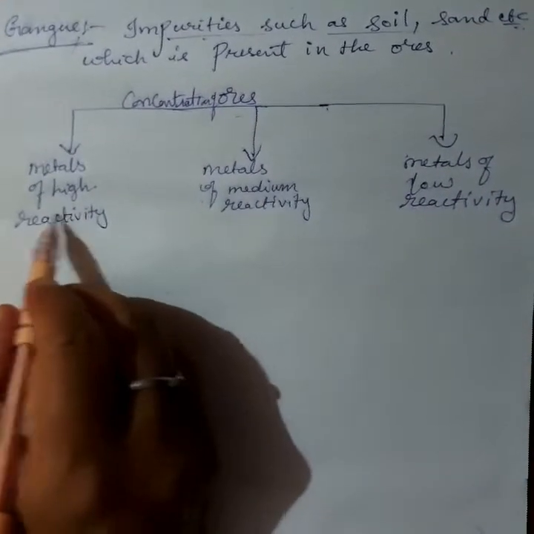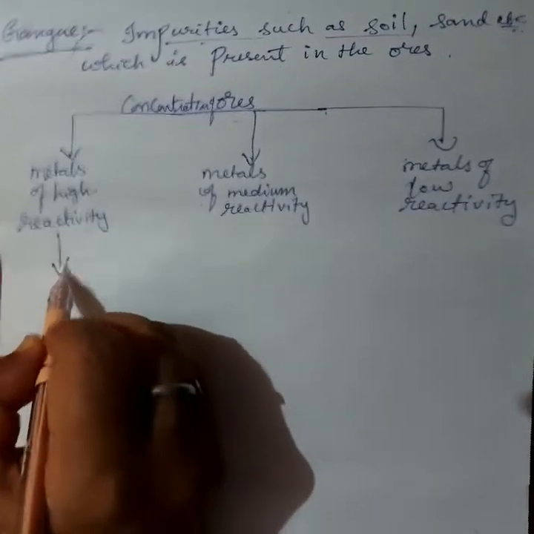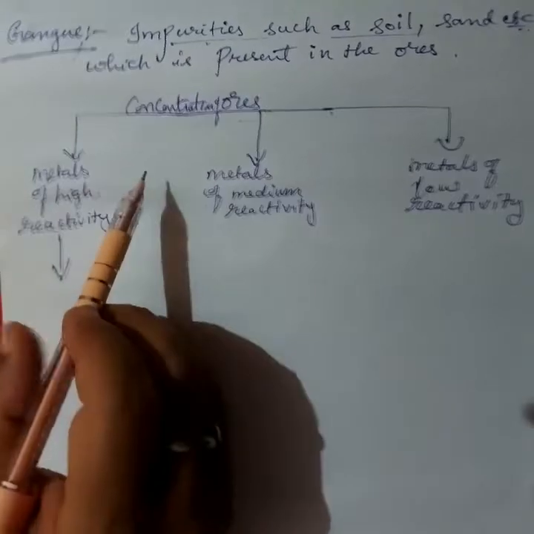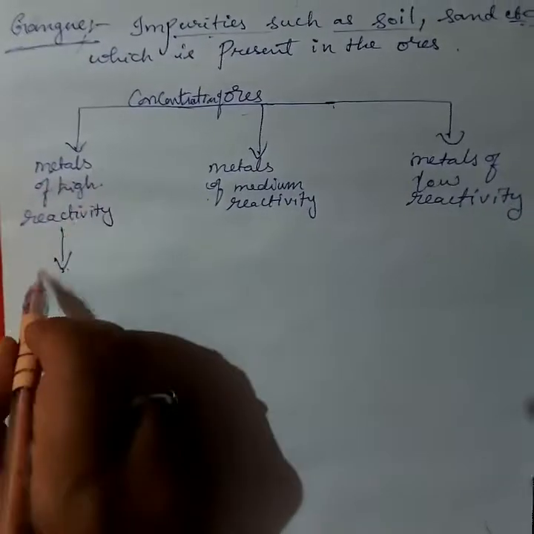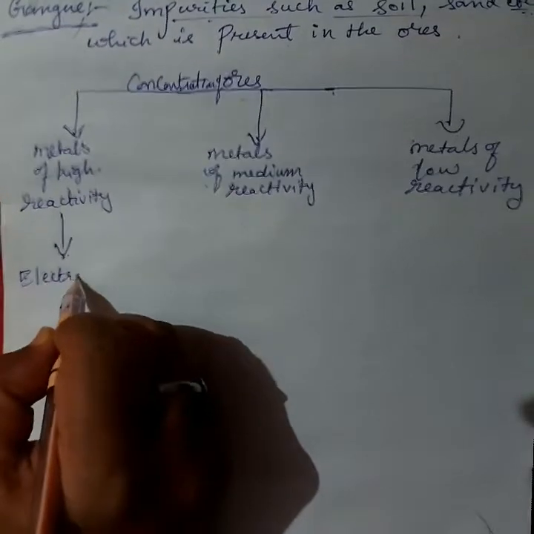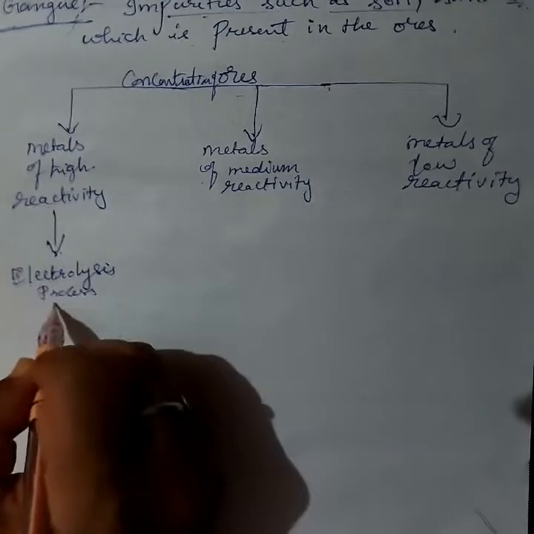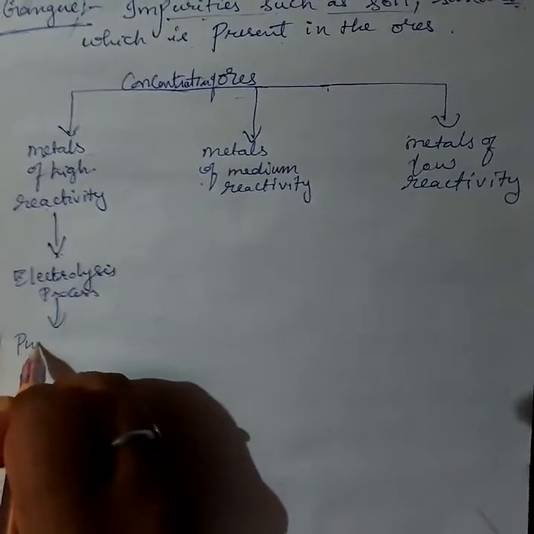So for high reactivity metals, how can we separate them? Which process do we use to get metals from highly reactive metals? That is the electrolysis process. Then we get pure metal.